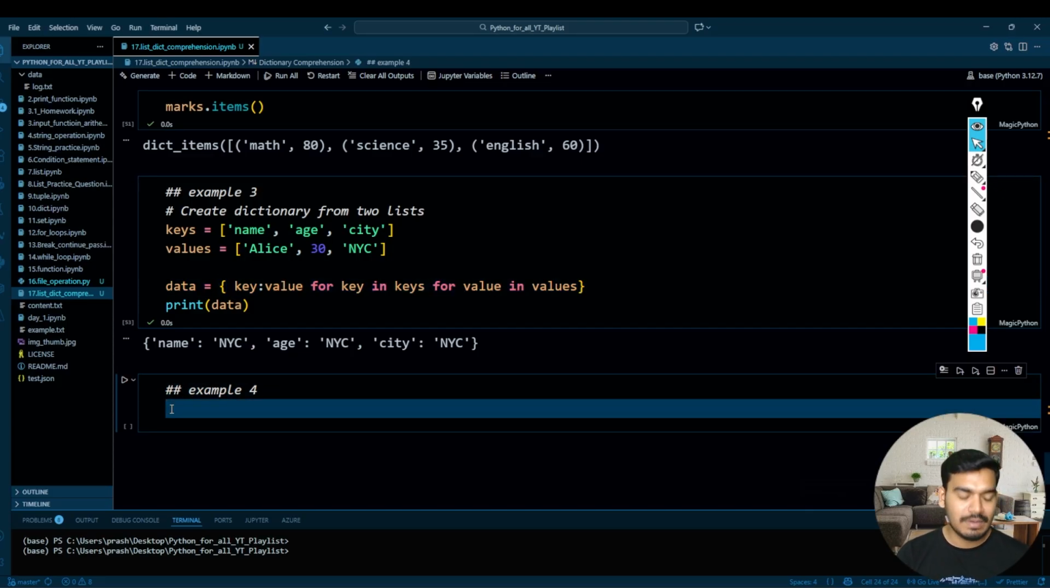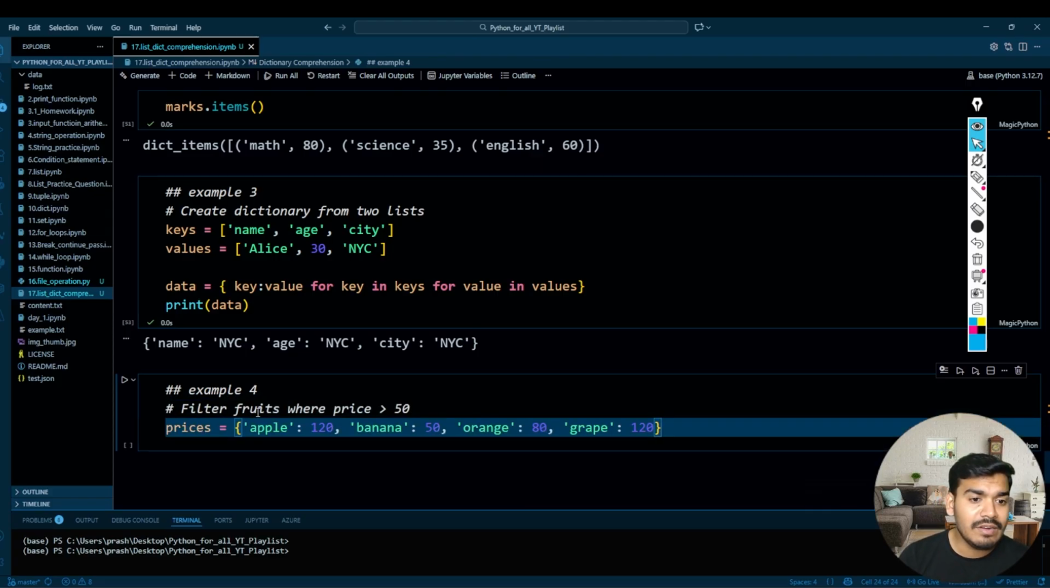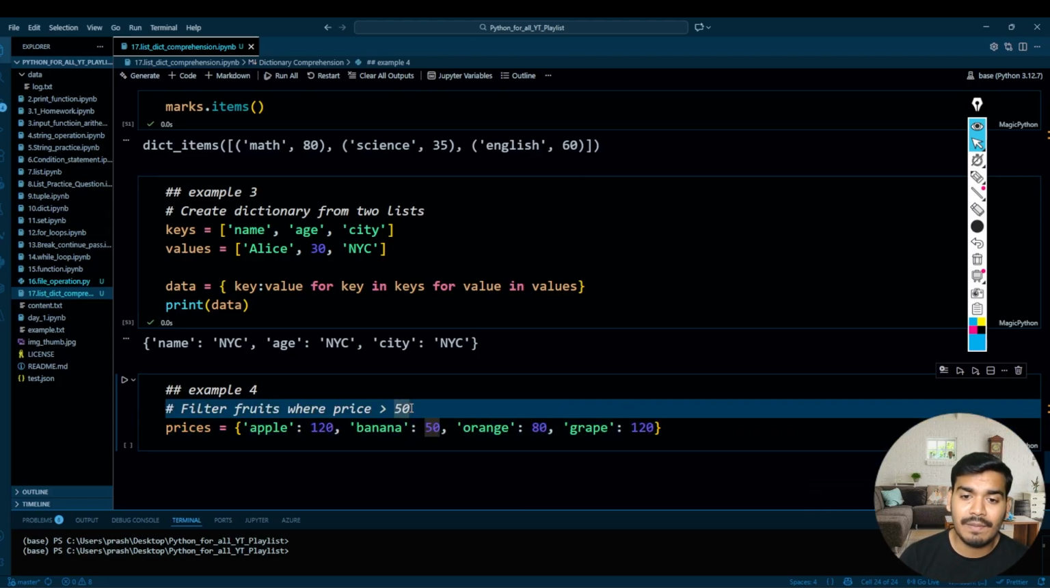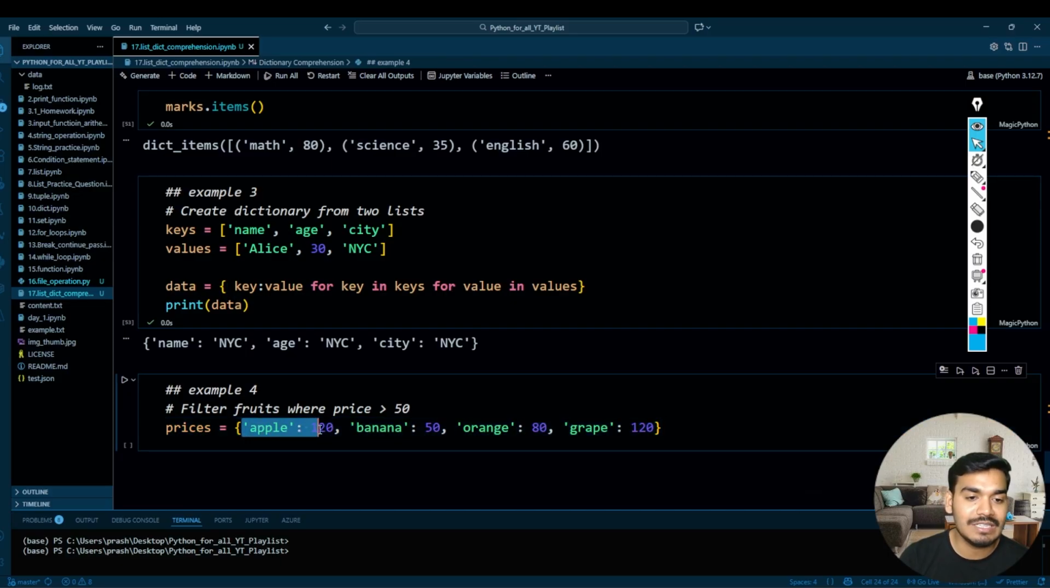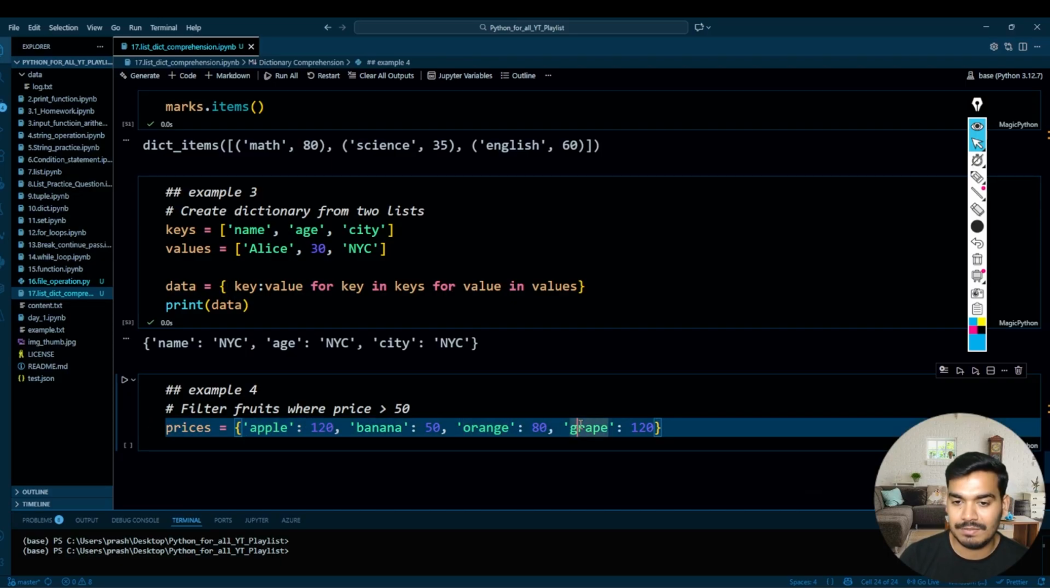The next example is filter fruit where price is greater than 50. So we have one dictionary of fruit with price, and the variable name is prices, where we have apple 120, banana 50, orange 80, and grapes 120. I want to filter out only those products where price is greater than 50. So you will get the expected output as orange and grapes, right?